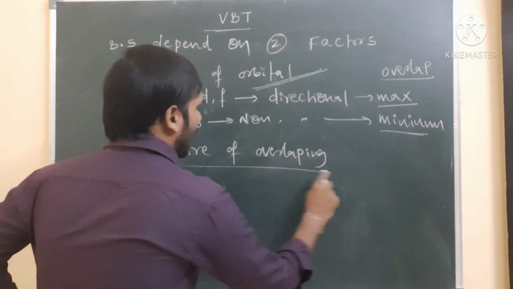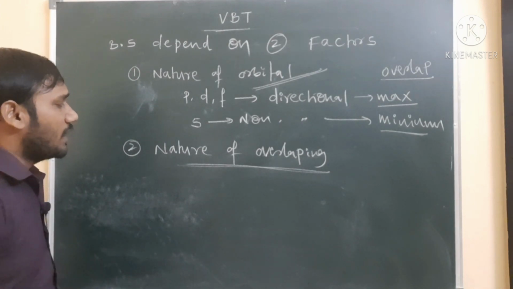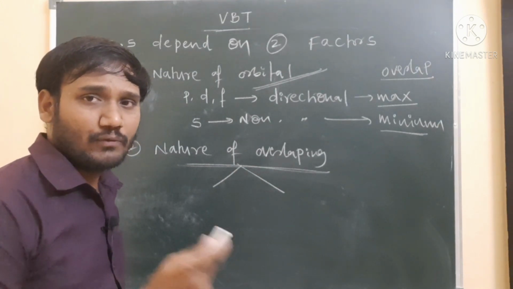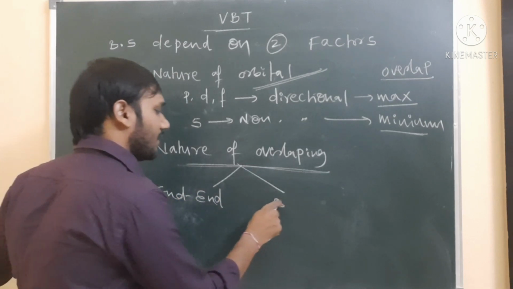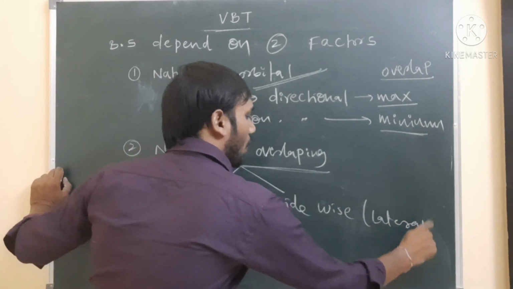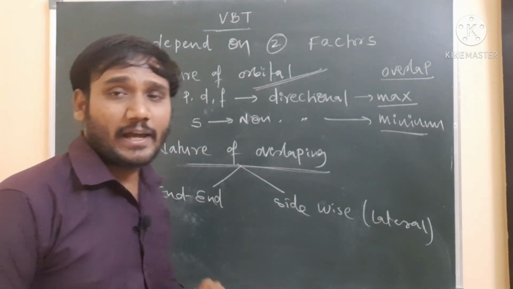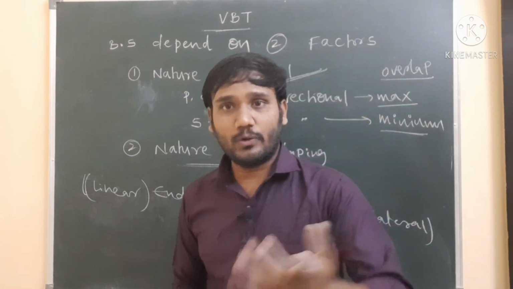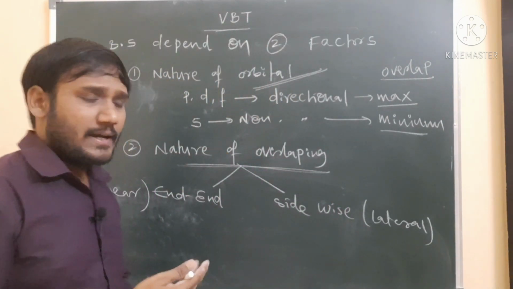Next one is nature of overlapping. Nature of overlapping is of two types. One is end to end overlapping, and the other one is sidewise overlapping. Sidewise overlapping, otherwise we can say lateral overlapping, and end to end overlapping we can say linear overlapping also. Orbitals are overlapping in two different ways: end to end overlapping and sidewise overlapping. End to end overlapping generally gives the sigma bond.